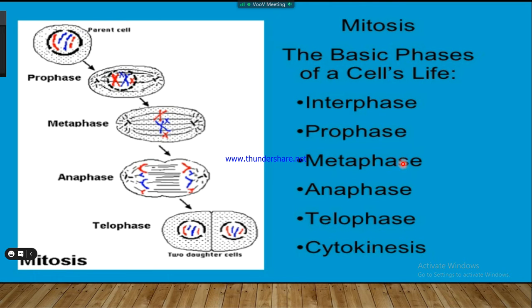So basically what is mitosis? Mitosis is the type of cell division in which a cell divides into two daughter cells and the chromosome number does not change from the parent cell. So if the chromosomes are 44 in the parent cell, then when the cell divides, its offspring also contain 44 chromosomes, not less than 44 or greater than 44.